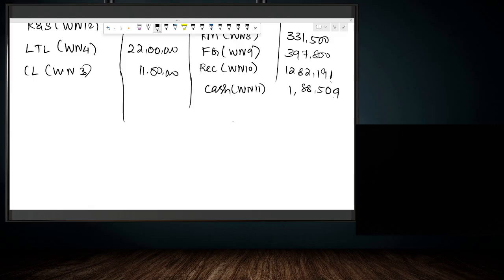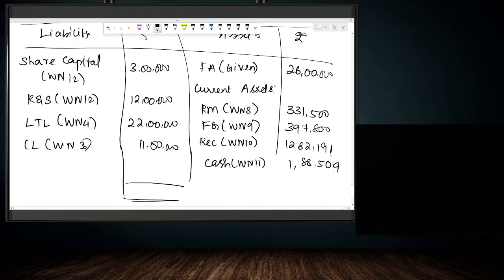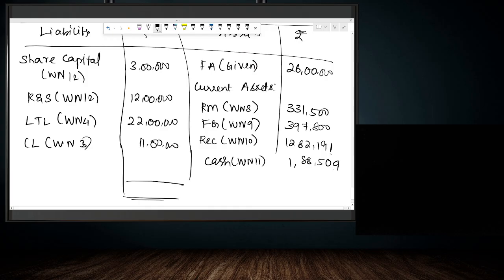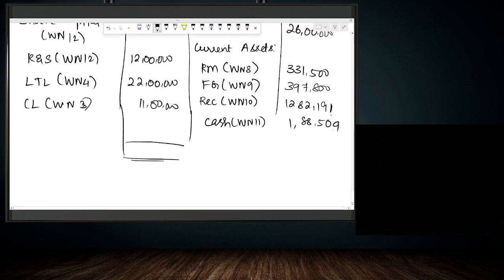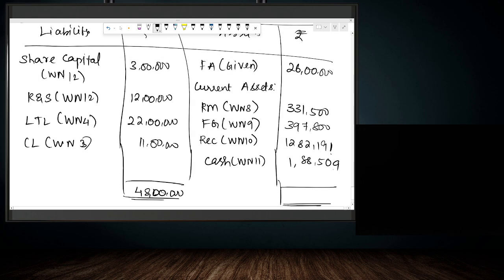So the total of the balance sheet on the liability side is 15 plus 22, we get 37, plus 11, we get 48 lakhs. So 48 lakhs is the total of the liability side. And when you add the asset side, obviously we will get 48. Why? Because this is 26 and the total current asset is 22, which is shown separately. So here also we will get 48 lakh as the total asset.